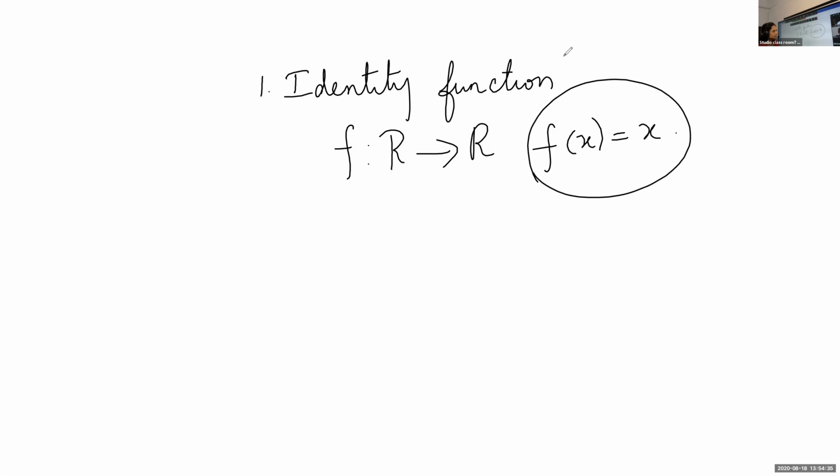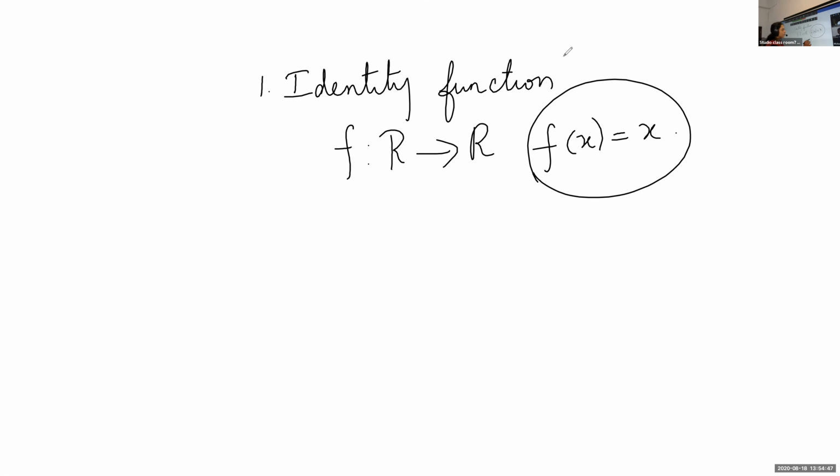Okay, now what is meant by identity function? Identity function is defined as a function from R to R given by f of x is equal to x. Each element is mapped onto itself. If the element is mapped onto itself, that's what we call identity. So f is a function from R to R where f of x is equal to x.